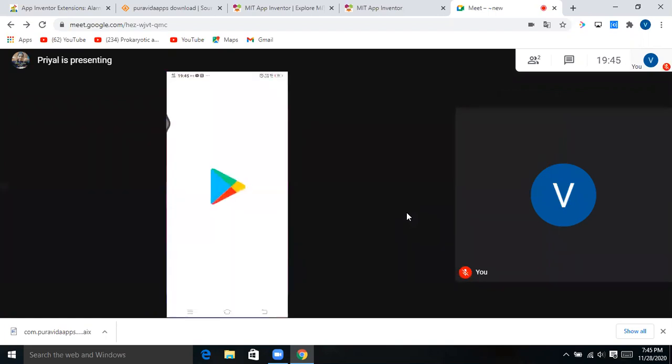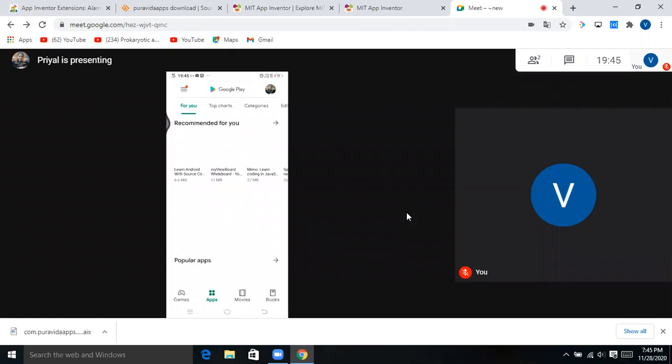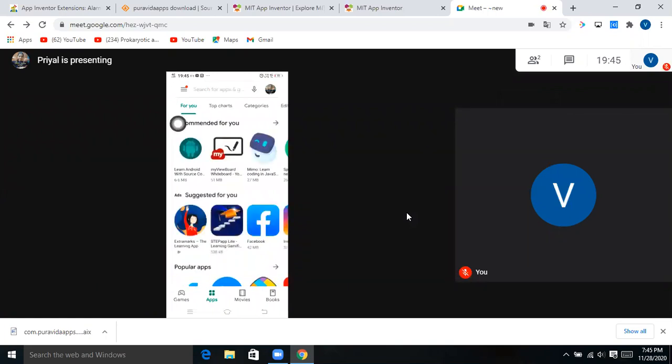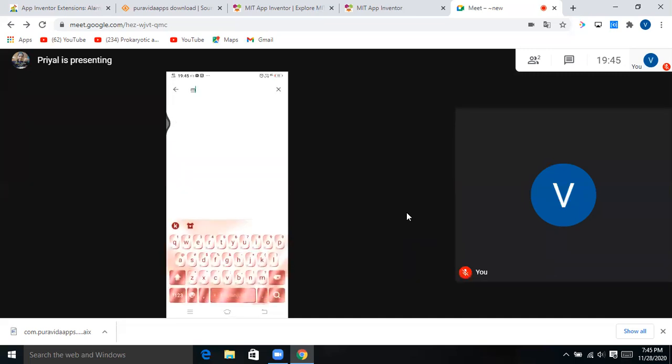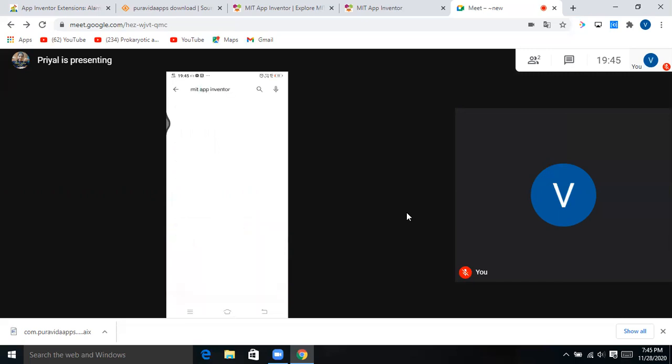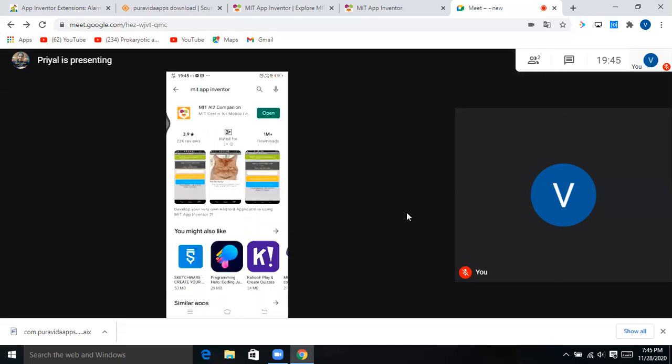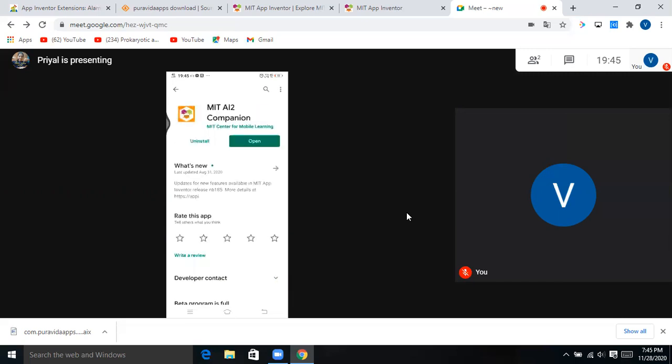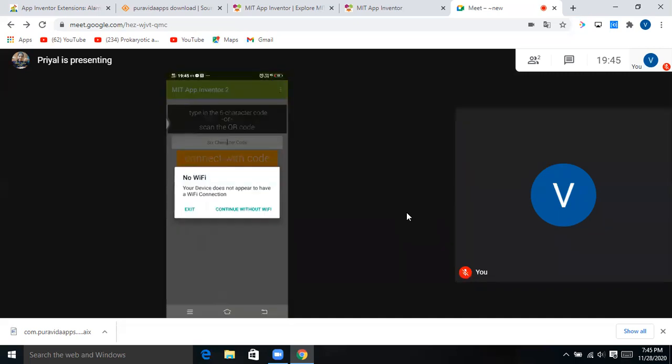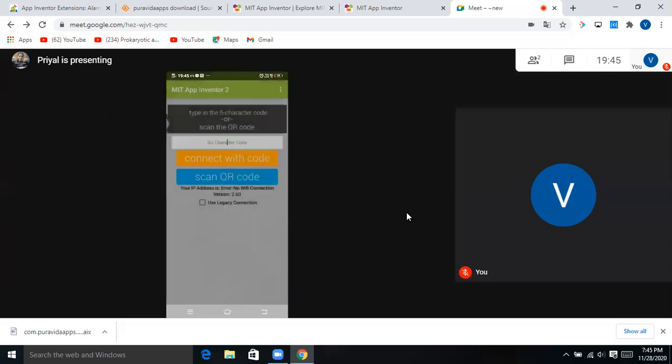Go to the Play Store and download MIT App Inventor, and you have to download this app, MIT AI2 Companion. Here I've downloaded it. Click on open, and this question will come. Click on continue without Wi-Fi and click on scan QR code.